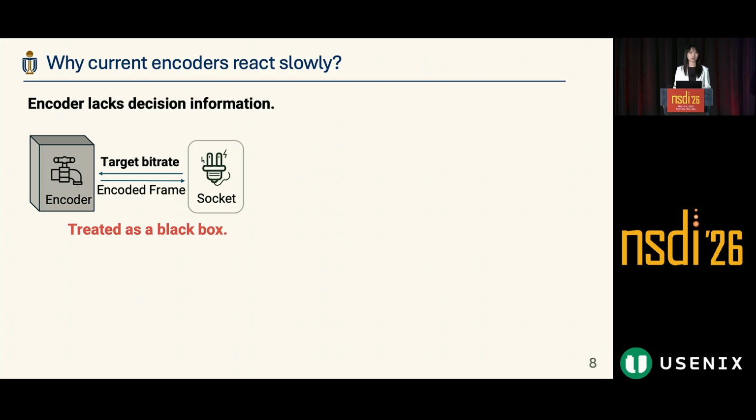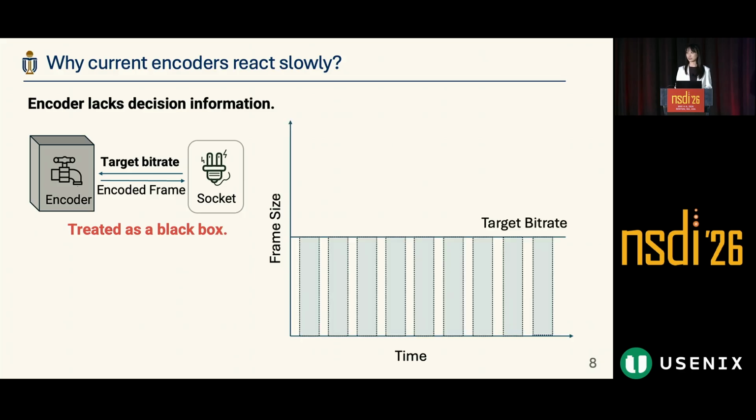The answer is because current encoders are treated as a total black box. The network only gives the target bitrate to the encoder, and the encoder can only base its decision of the output frame on this information. What we network people expect is that we give the target bitrate and the encoder outputs exactly that frame size.